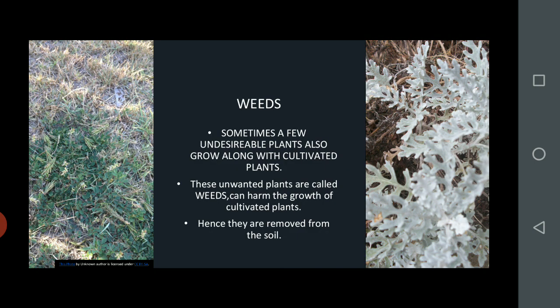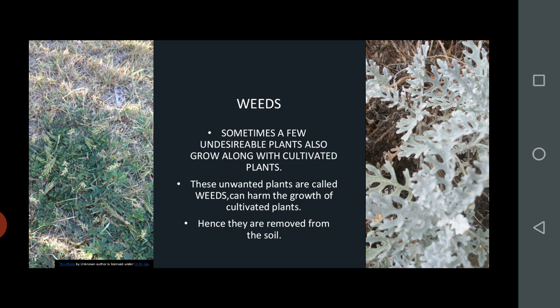Next, weeds. What do you mean by weeds? Maybe in your home also some plants you are growing, in front of your house or at the sides, in the compound or in the parts. When we plant some plants, some other plants will also grow with them. We did not plant those plants, and we did not sow their seeds, but still some plants will grow. These unwanted plants are called weeds.